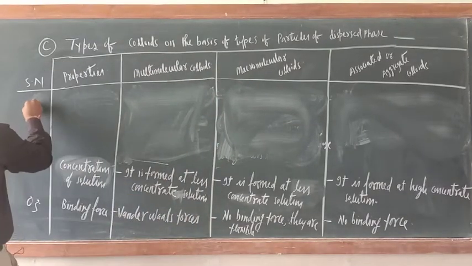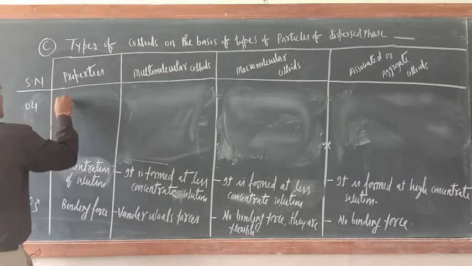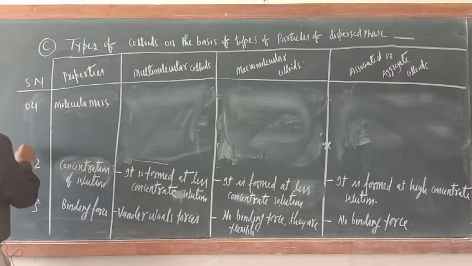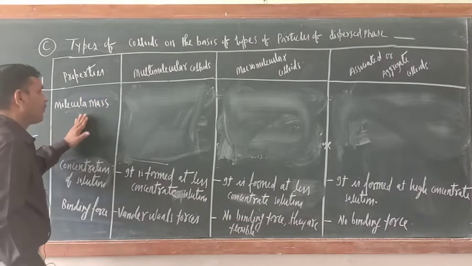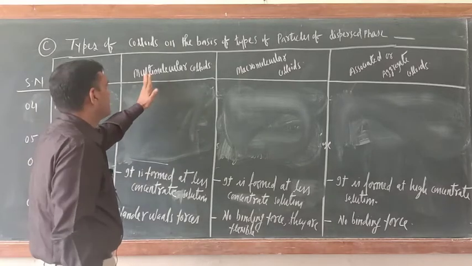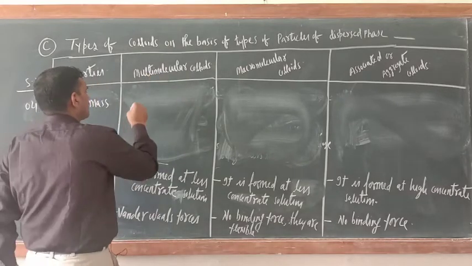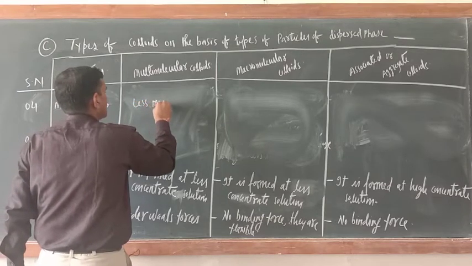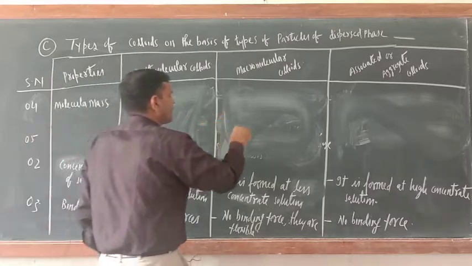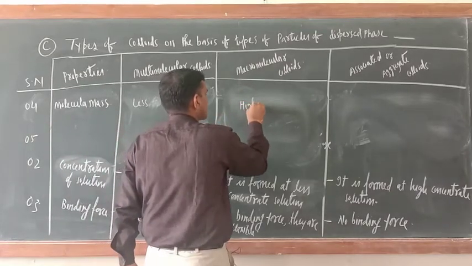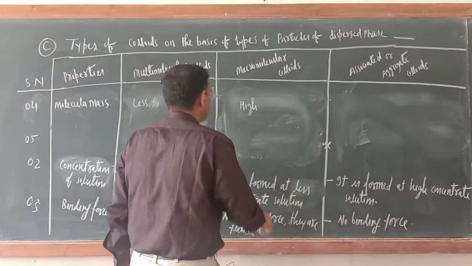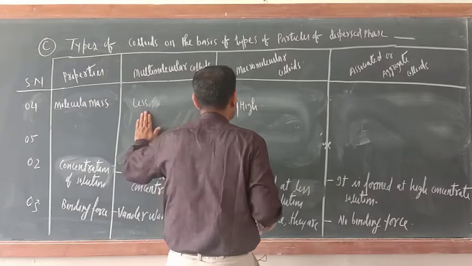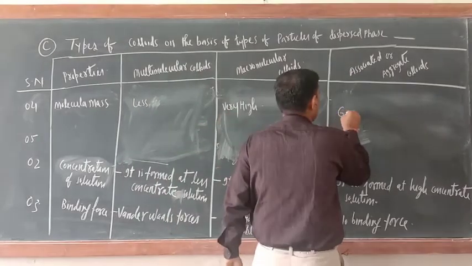Point number 4 is molecular mass. Okay, the 5th point is also there. What is the molecular mass of multimolecular colloids? Molecular mass is less. Less molecular mass. Simple, right? What about this one? High molecular mass. Even you can write very high. Less, very high, generally high.